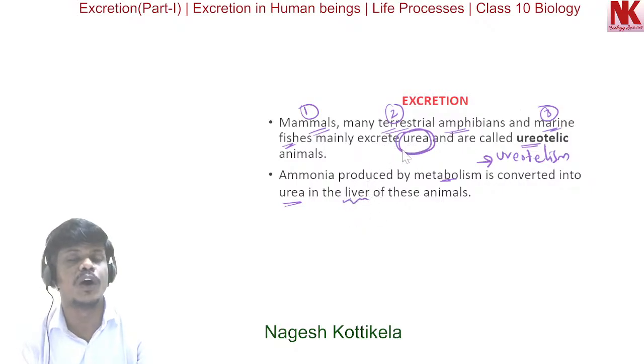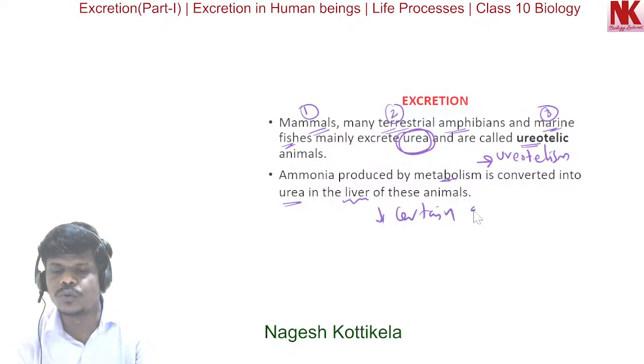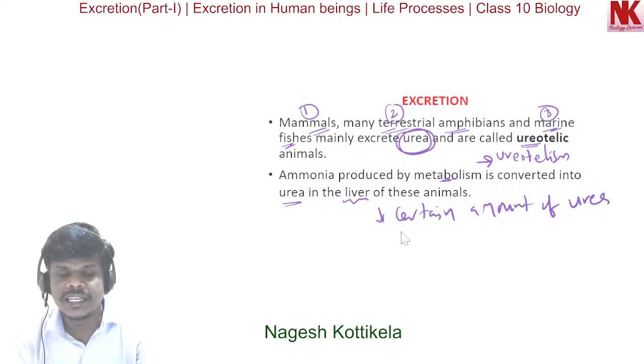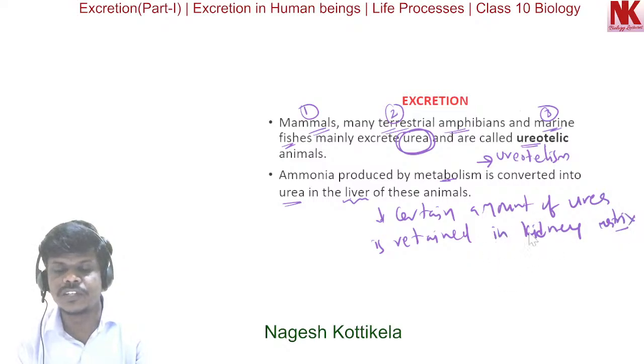The urea is formed and excreted through the kidneys, but a certain amount of urea is retained in the kidney matrix of some of these animals to maintain the desired osmolarity.